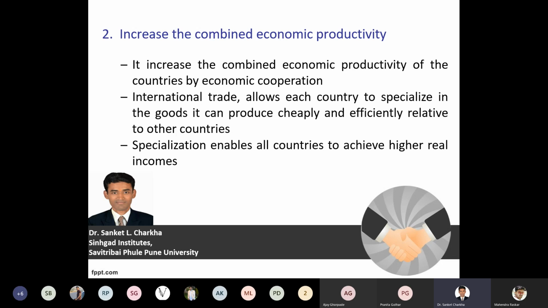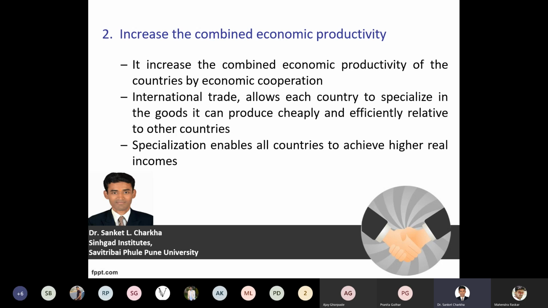Now, with respect to international trade, we have seen the respective trade theories of Adam Smith, Ricardo, and Heckscher-Ohlin, wherein they specifically focus on speciality in goods and services. Every country, every nation, every economy should focus on producing only those goods and services wherein they have a certain speciality and a specific advantage.